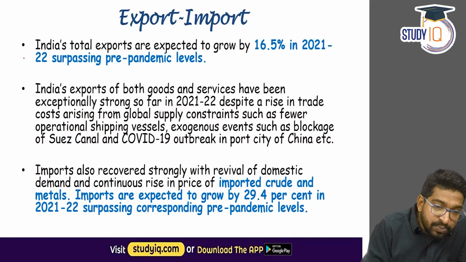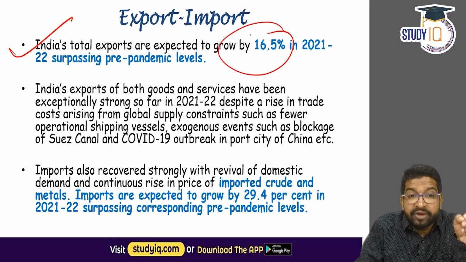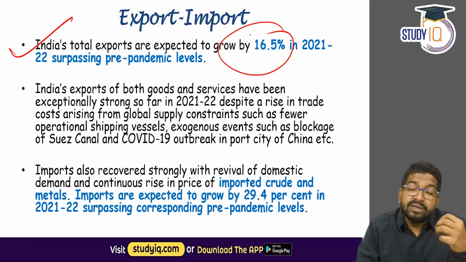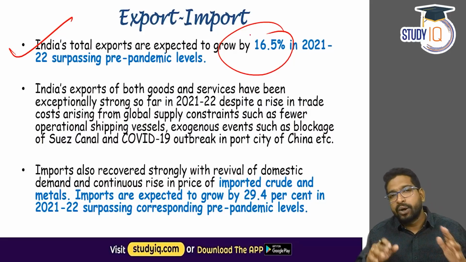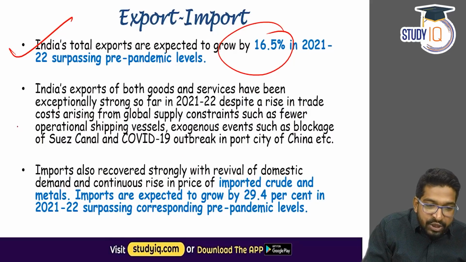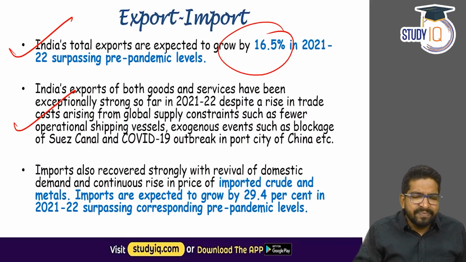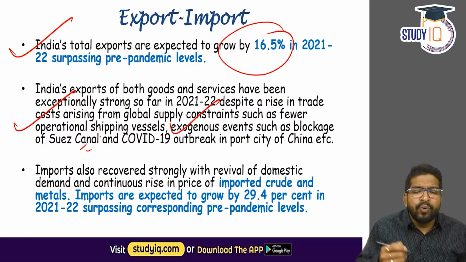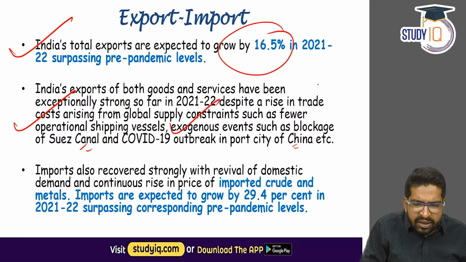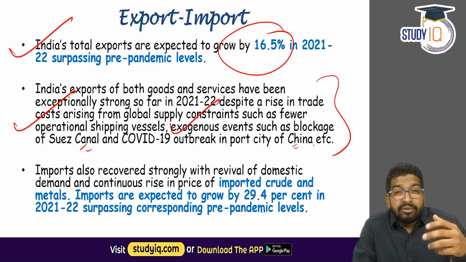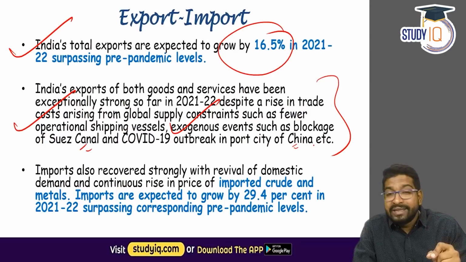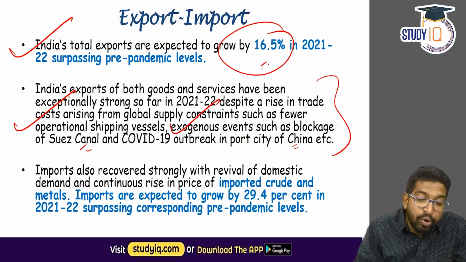Now, India's total exports are going to grow by 16.5%. This is even surpassing the pre-pandemic levels. Now, this is quite surprising. The Economic Survey observes that India's exports have been quite robust despite a lot of problems due to COVID-19 and all other problems like, say, fewer operation of shipping vessels, events like blockage of Suez Canal, the COVID-19 outbreak in port city of China. Despite many things happening around the world, which led to rise of trade costs in exports. Despite all these things, the exports are going to rise by 16.5%.